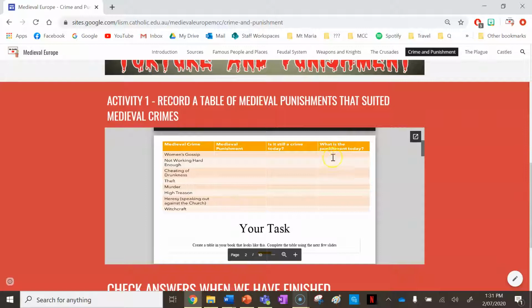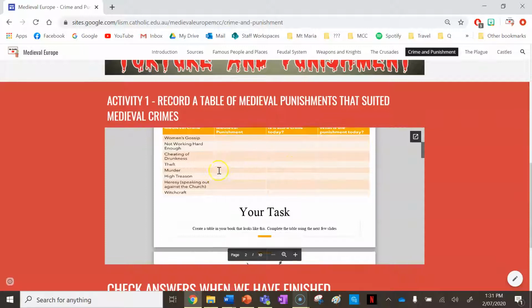And then what is the punishment today? So theft, murder, you can certainly go to jail for those. Certainly for drunk and disorderly, you could get a fine from the police. So that's what you write in that column there. So is it still a punishment today, and is it still considered a crime today? Now let's go through the answers for the medieval punishments.